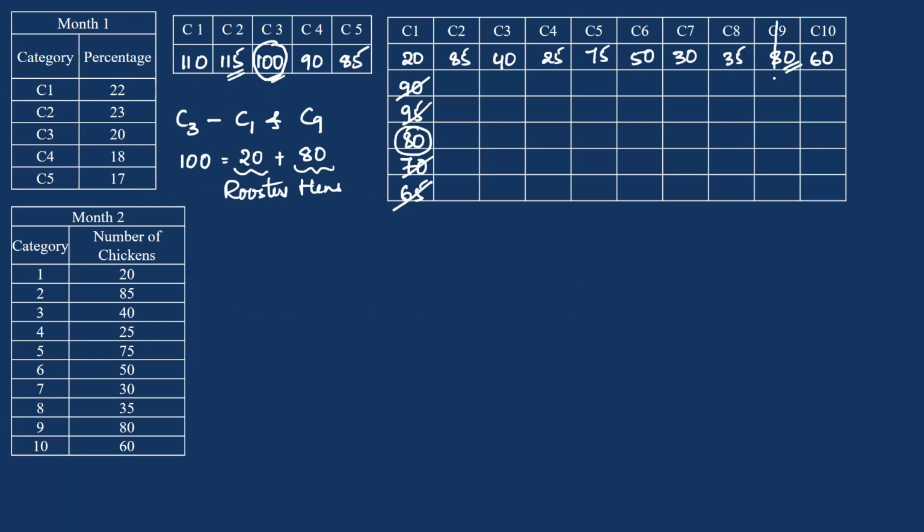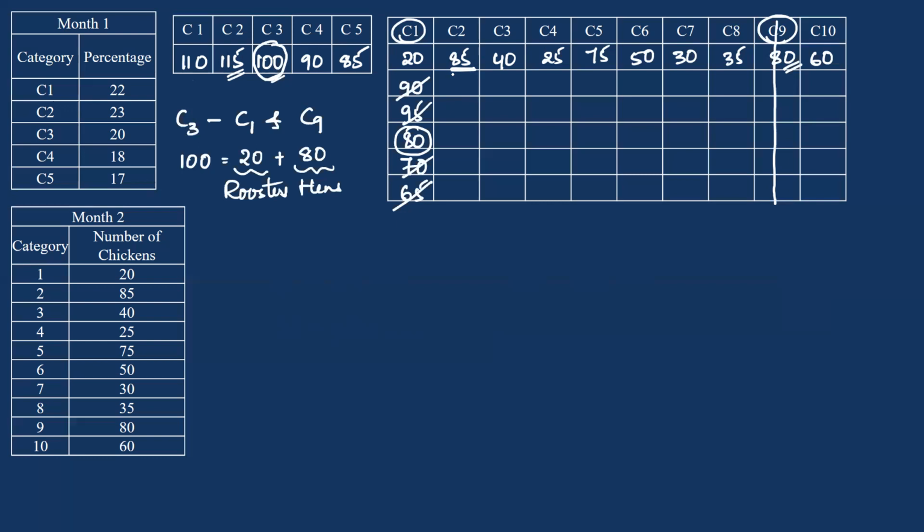So we are done with this. We are done with this. C1 and C9 were categorized from C3 after first. Clear? Now if I consider C8 coming to category 2 after second month, so you have 85 chickens or 85 hens. I can say this as a number of hens. So if there are 85 hens, the remaining hens can be 85.